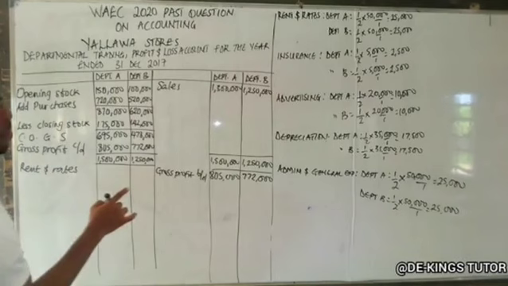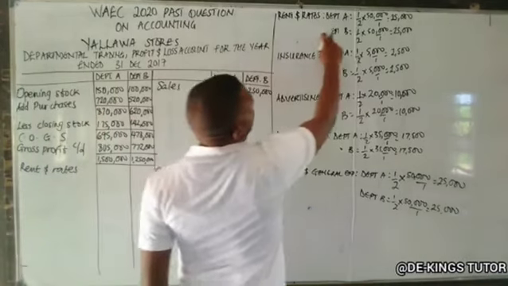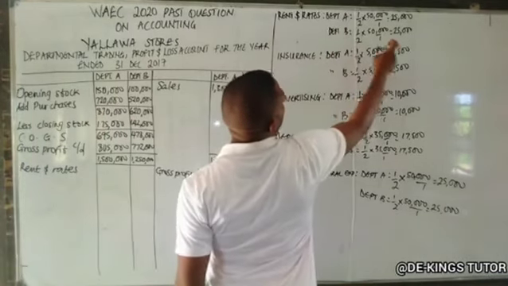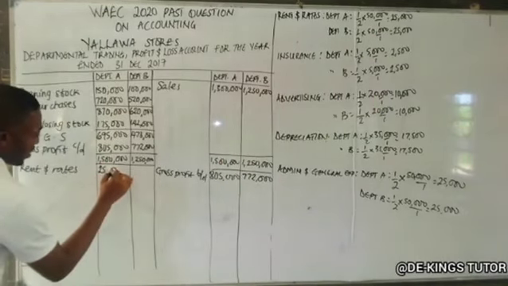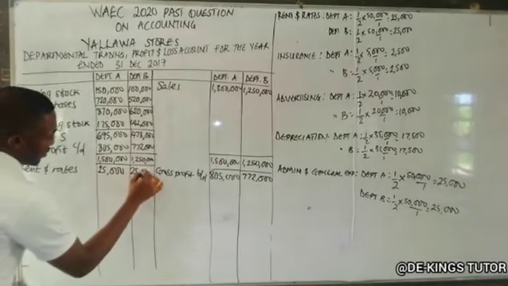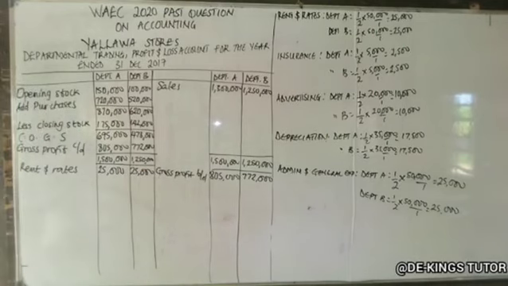The next one is commission. So I have commission. So I just have to check there. For commission department A, actually it is 25,000. Okay. So the next one is insurance.